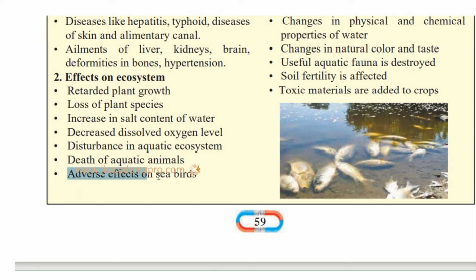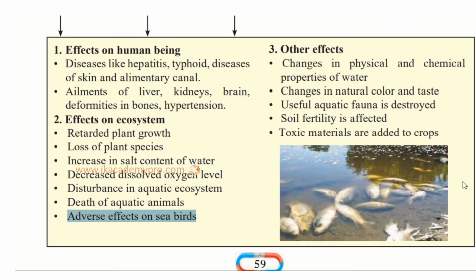Then there is adverse effect on seabirds. The food of the seabirds is the fishes and other small organisms. So these seabirds will not get anything to eat, so they will also be affected, and soon their numbers will go down and we will not have seabirds also. So it is a chain reaction. We had seen the chain reaction, that is the food chain. If any one is affected, the others are also affected.